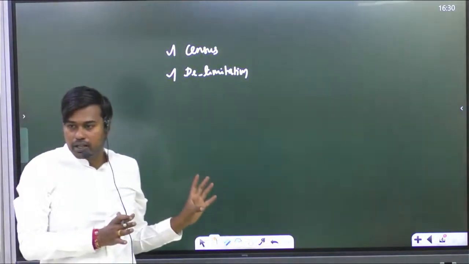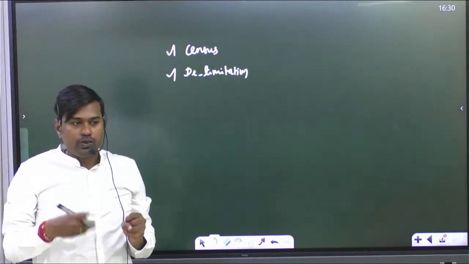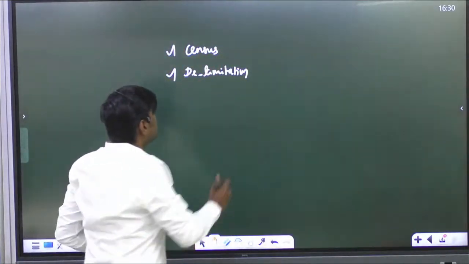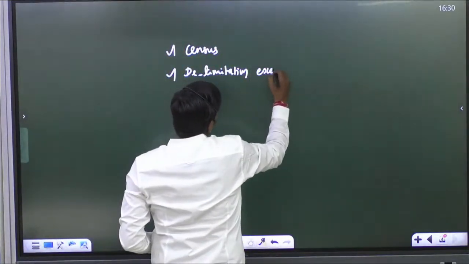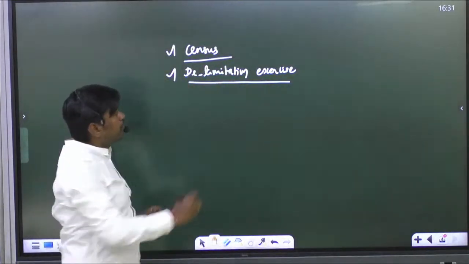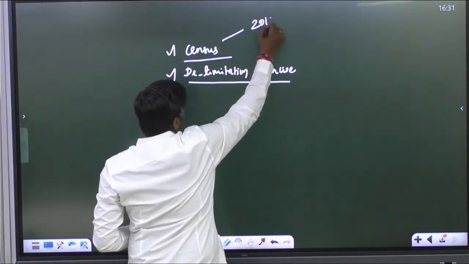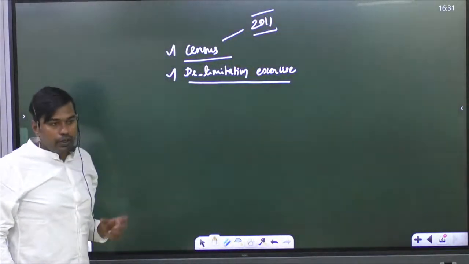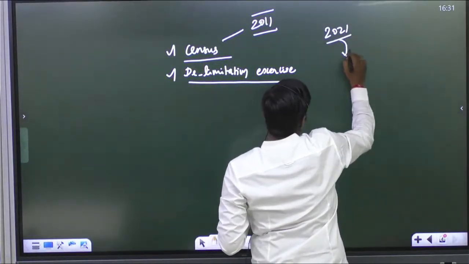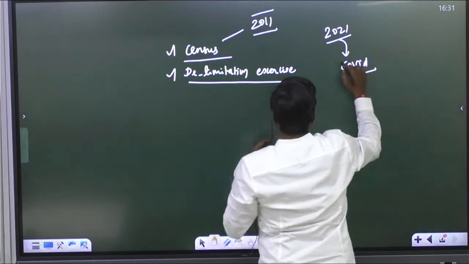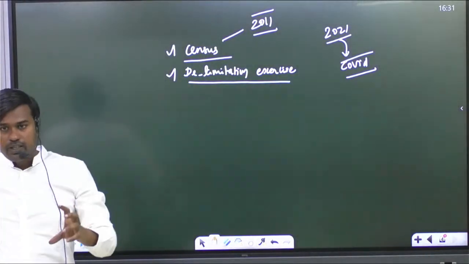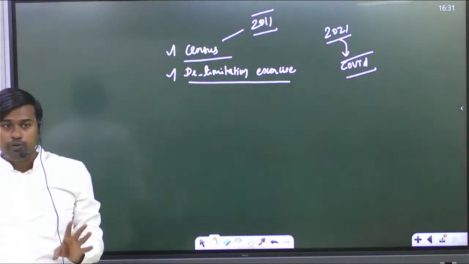So what is the future provision? They have passed this, whatever we have discussed till now. The only thing is, to implement it on the ground, they need to conduct a census exercise and a delimitation exercise. Until now, if you see, the last census conducted in India was 2011, and the 2021 census has not commenced. Why? What is the reason? The COVID pandemic. Because of that it has not been done. Now they are trying to develop a portal and do this exercise online. But I don't know how long it will take.